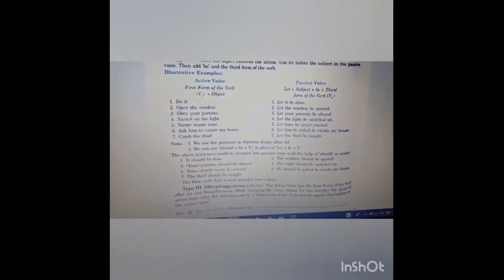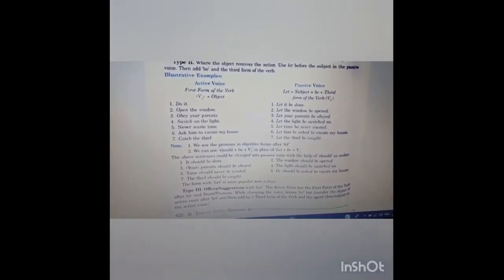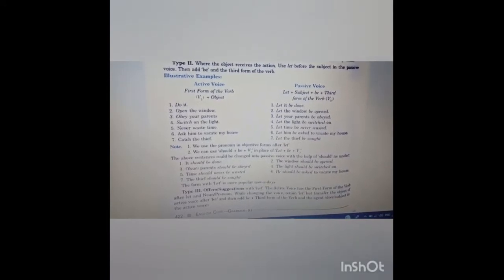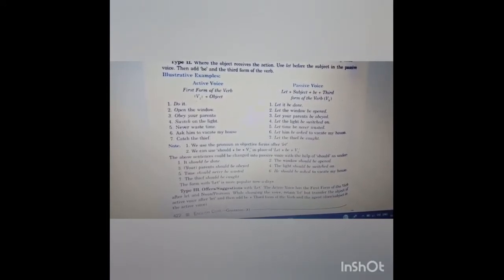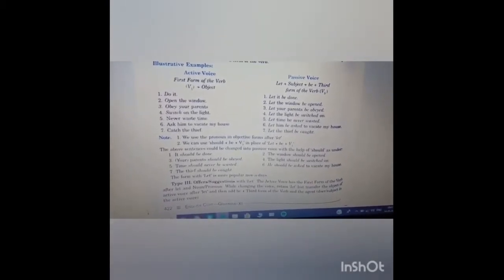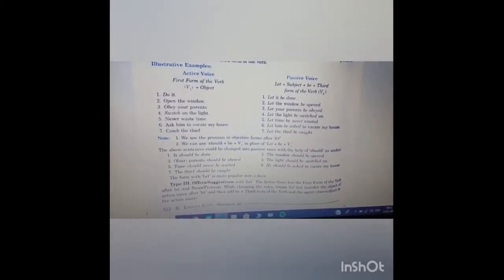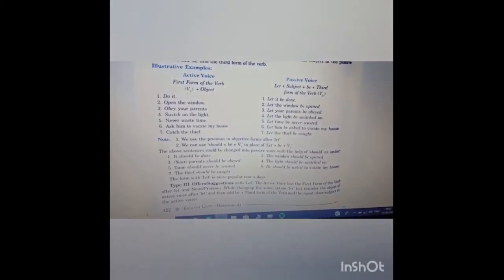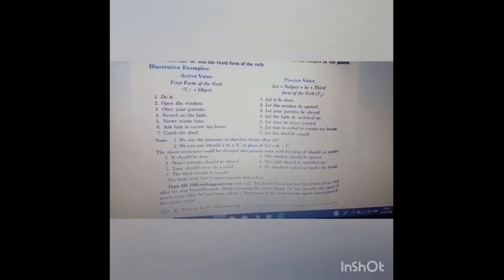Open the window. Let the window be open. Here window is the object and it will become the subject, and before the subject we use let. After that we use be, and open, third form is open. Let the window be open. Note, we use the pronouns in objective forms after let. Basically after let we use pronouns, and in which form?